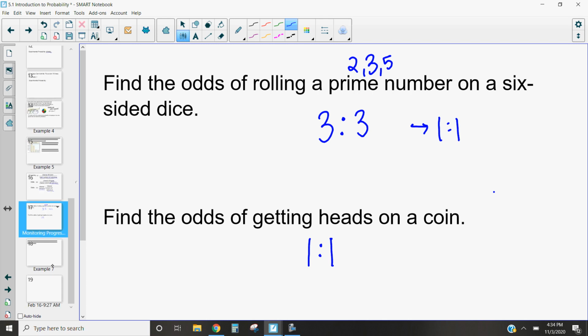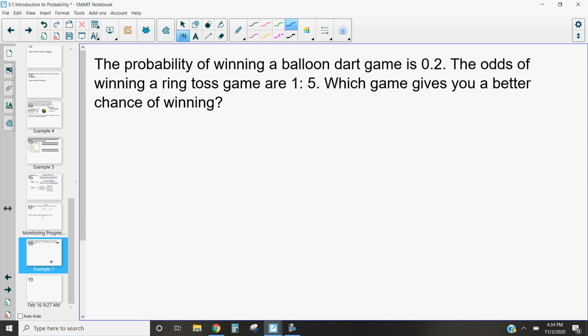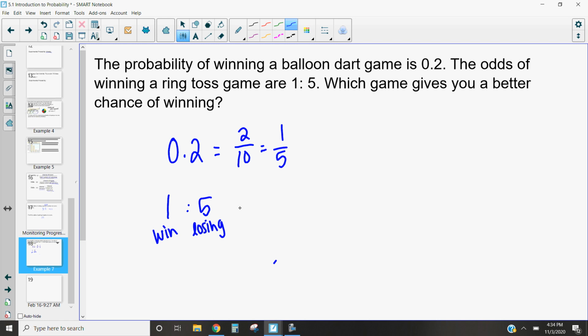So now let's take a look at an example where we compare odds to probability. The probability of winning a balloon dart game is 0.2. So I'm going to write this as a fraction here. So 0.2 is the same as 2/10 or 1/5. Okay. Now, winning a ring toss game, the odds are 1 to 5. So what odds means is that I have 1 chance of winning for every 5 chances of losing. So what that means is, total, how many outcomes do I have? Because that's what probability is. Well, the total number of outcomes that I have is 6. So this is going to be a 1 in 6 chance.